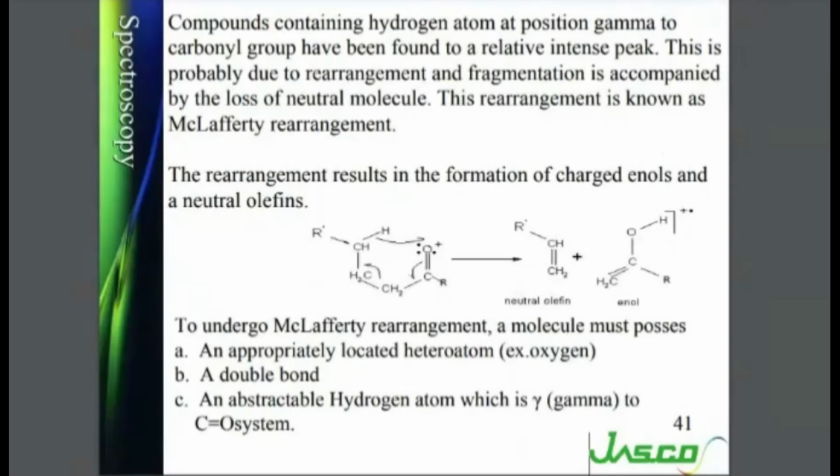Now there are certain criteria for rearrangement. To undergo McLafferty rearrangement, the molecule must possess an appropriate location of a heteroatom, for example, oxygen. Okay, so a heteroatom must be present, a double bond should be present, and an abstractable hydrogen atom which is gamma to the CO system.